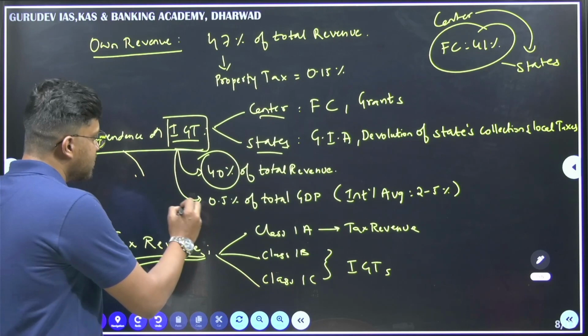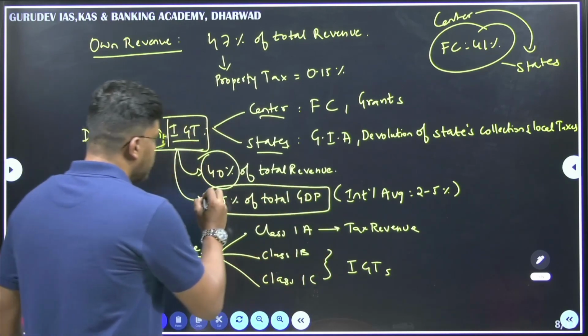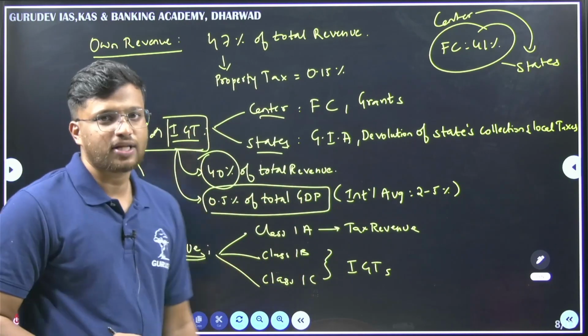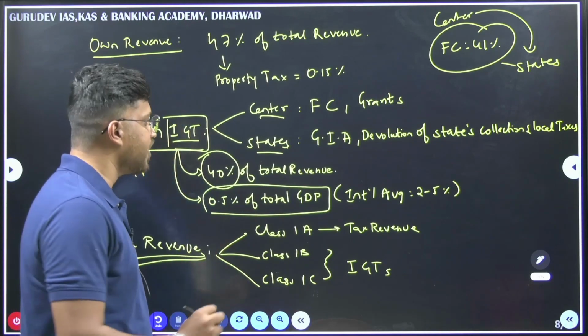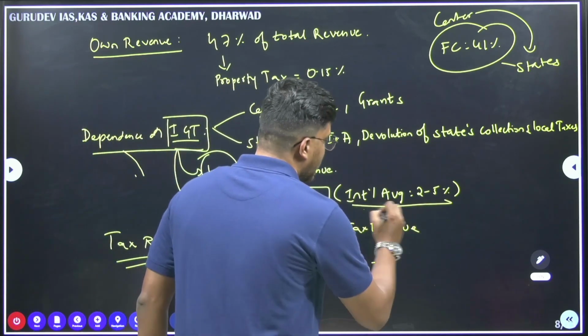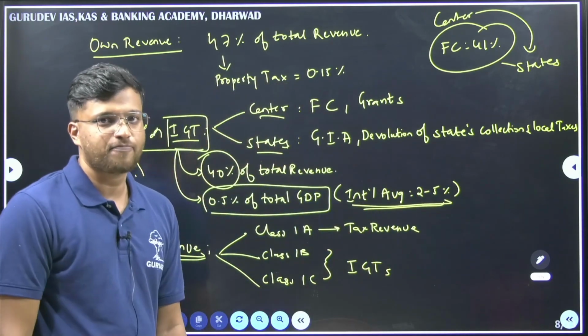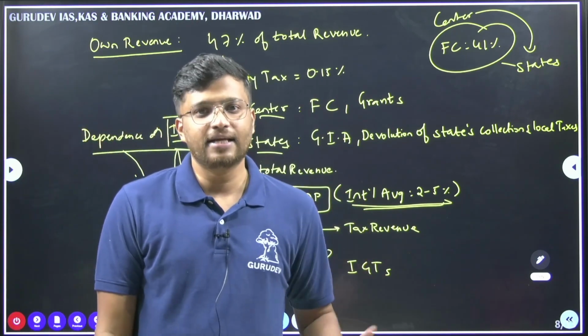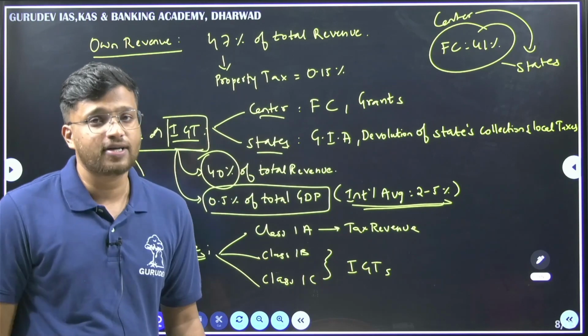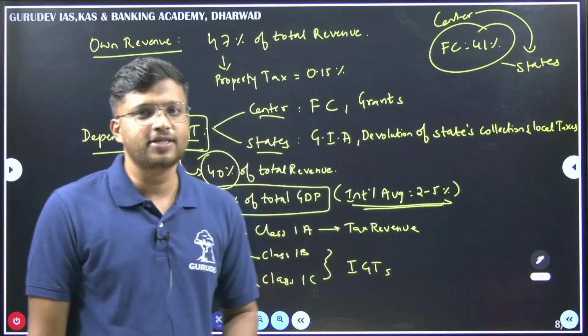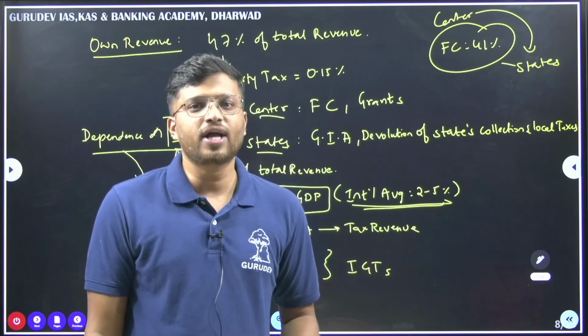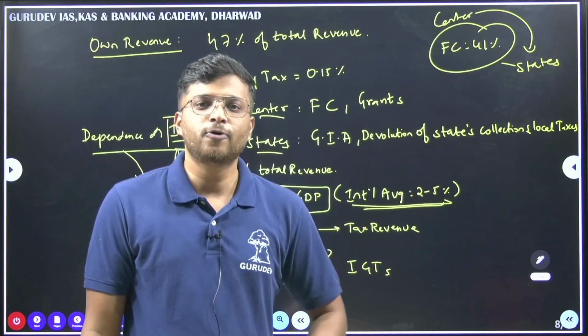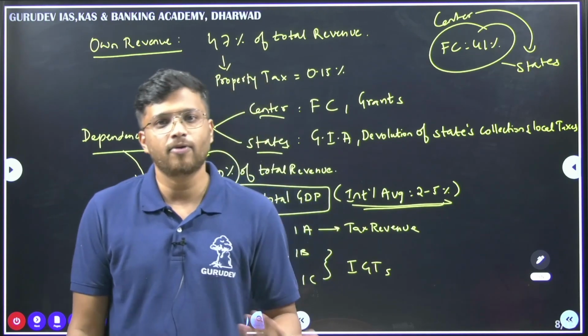Then it is in total 0.5% of total GDP. That is very less when we compare to the international average, which is around 2 to 5%. Because of the lack of funds here, the urban local bodies, as I mentioned earlier, don't have enough power or resources to implement some of the main developmental works.